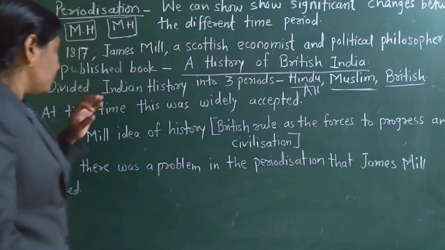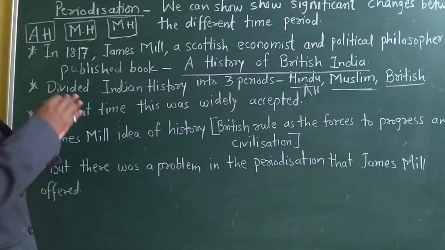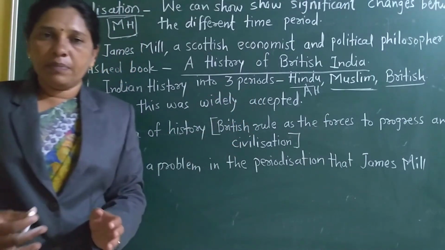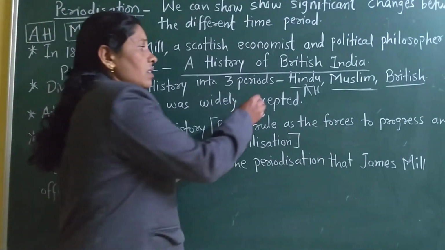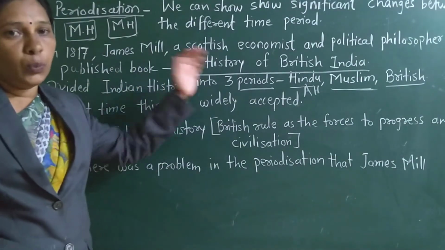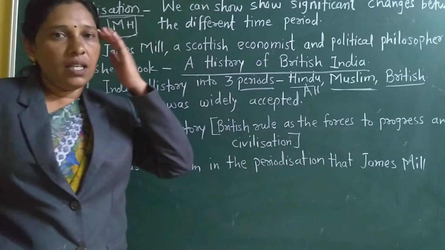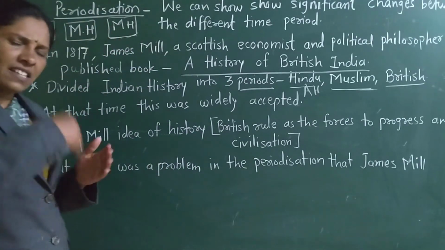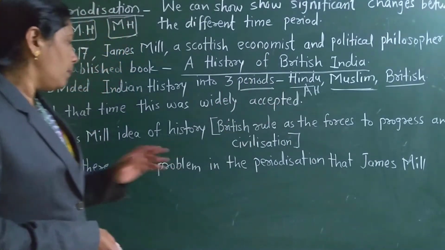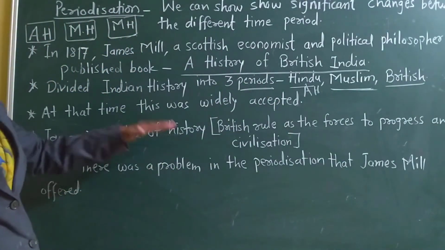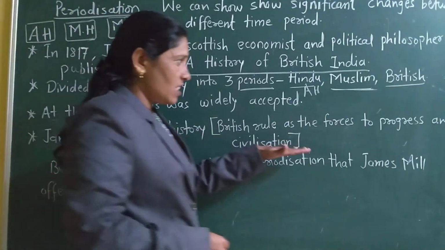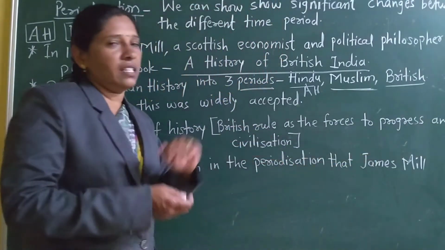Whatever 3 periods or 3 groups he made, this was widely accepted. People accepted these 3 periods written in the book A History of British India: Hindu, Muslim and British. But what happened? What was James Mill's idea of history? British rule as the force for progress and civilization.